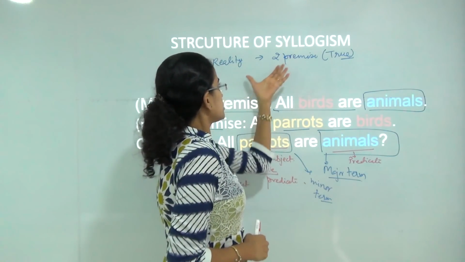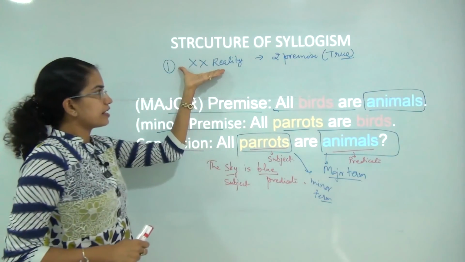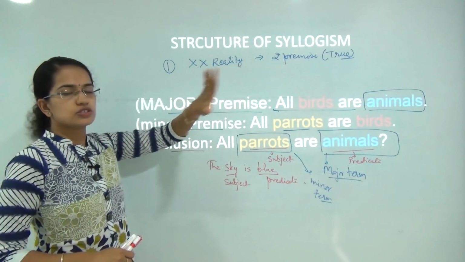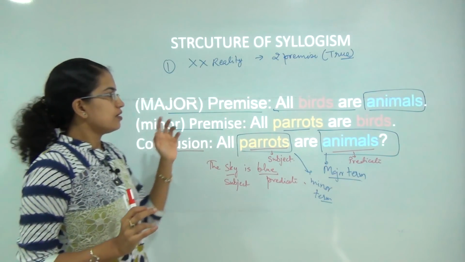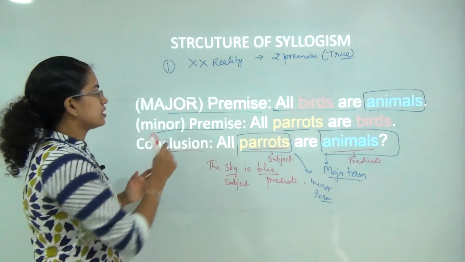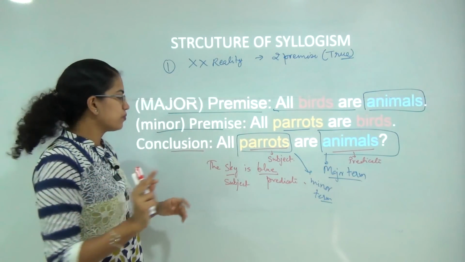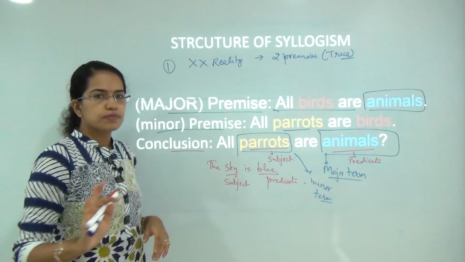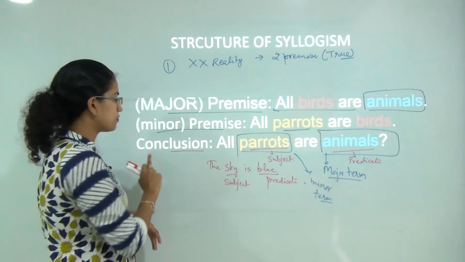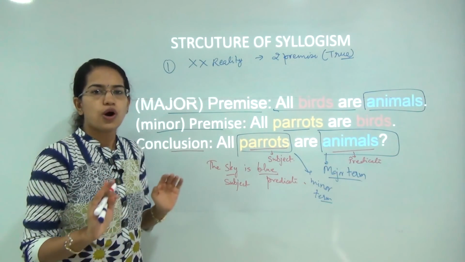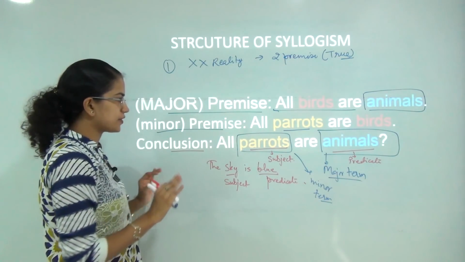I am trying to cross check reality there, so no issues of whether it happens in reality or not. We only need to say that these two premises are true and the conclusion would be based on these two premises. What we have to do is just find out whether this conclusion is valid or not.